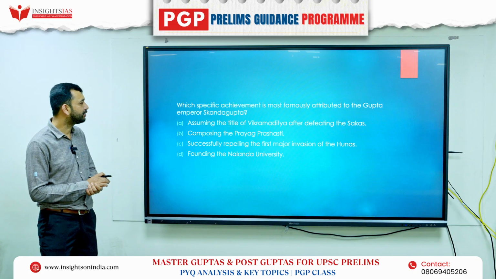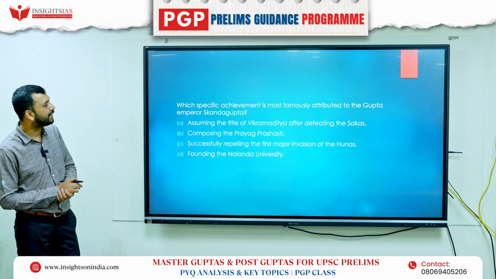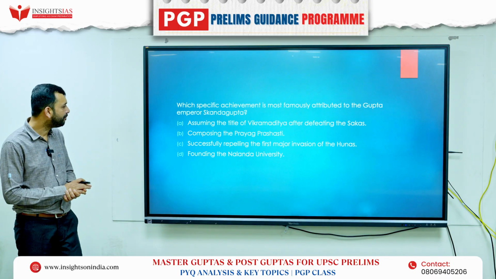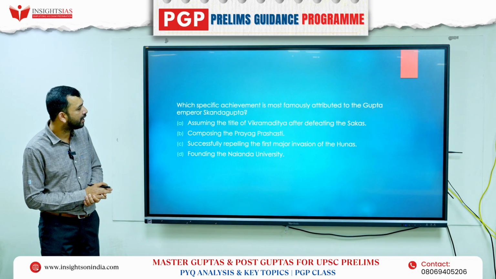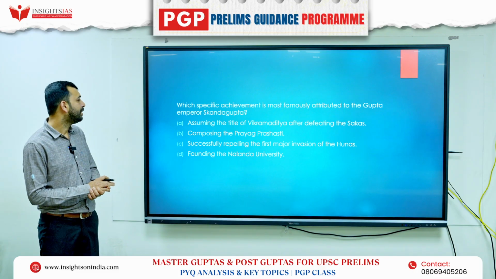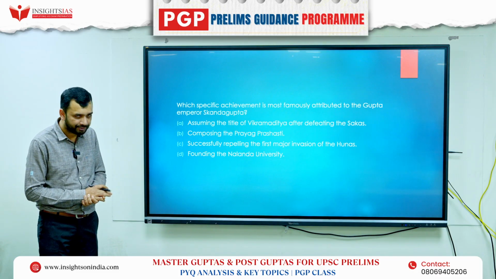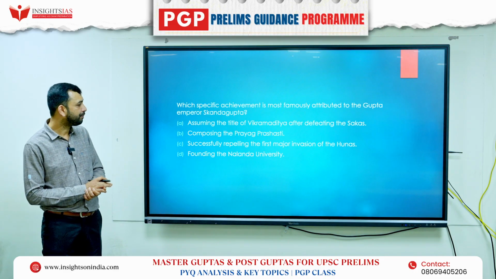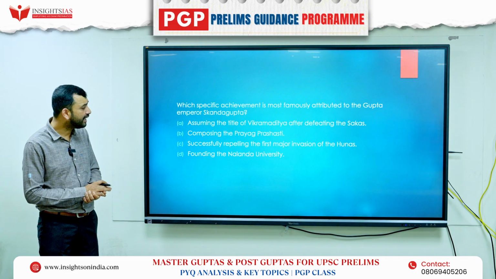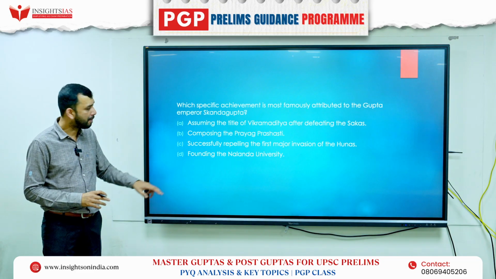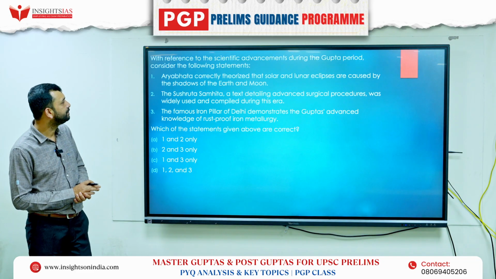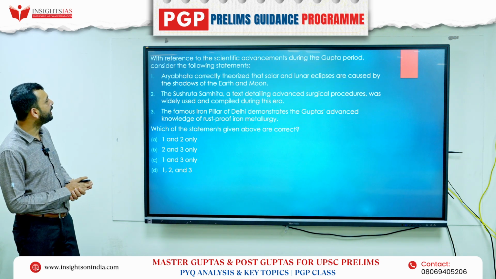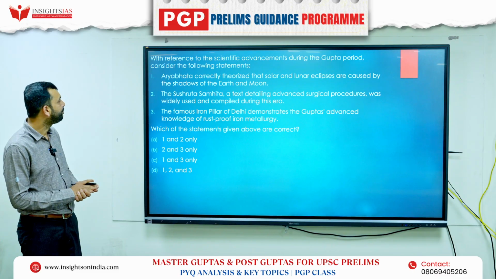Now this is the second question. Which of the following achievements is most famously attributed to Gupta Emperor Skandagupta? Assuming the title of Vikramaditya after defeating the Sakas, composing the Prayag Prashasti, successfully repelling the first major invasion of the Huns, founding the Nalanda University. Third question. With reference to scientific advancement during the Gupta period, consider the following statements.